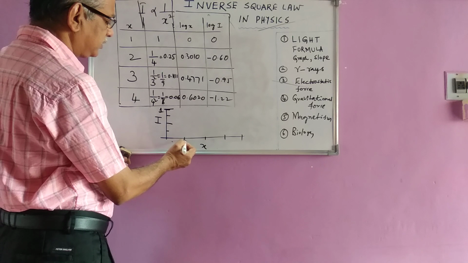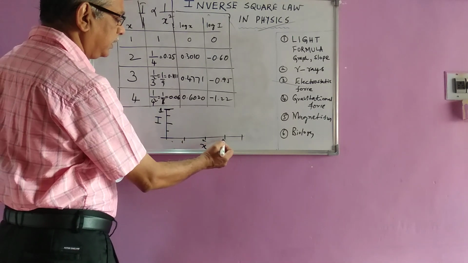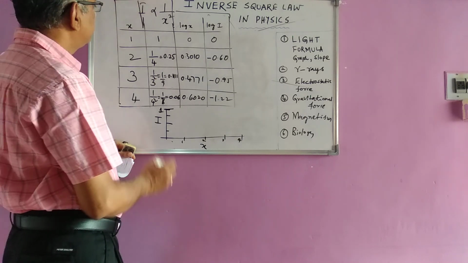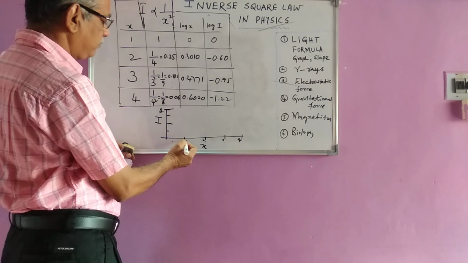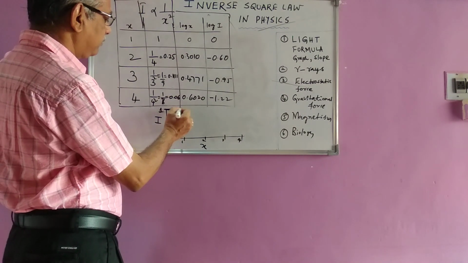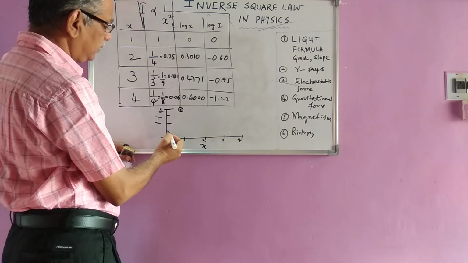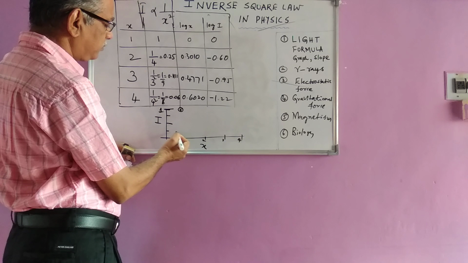The first value corresponds to 1, this is 2, this is 3, and this is 4. So when you plot 1 to 1, the first point will be here. Then 2 and 0.25. So this is 0.5 and this is 0.25.